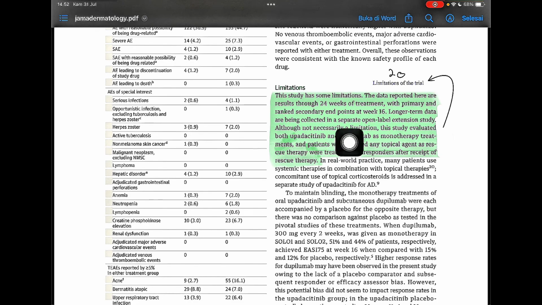Although not necessarily a limitation, the study evaluates both upadacitinib and dupilumab as monotherapy treatments, and patients who received any topical agent as rescue therapy were treated as non-responders after receipt of rescue therapy. This is a limitation of the trial.